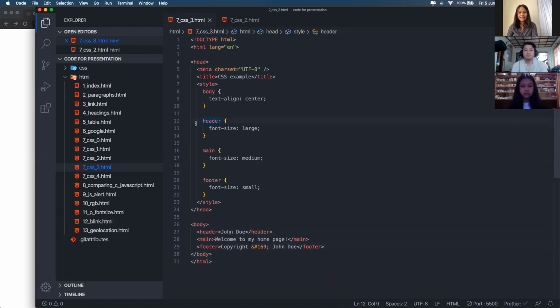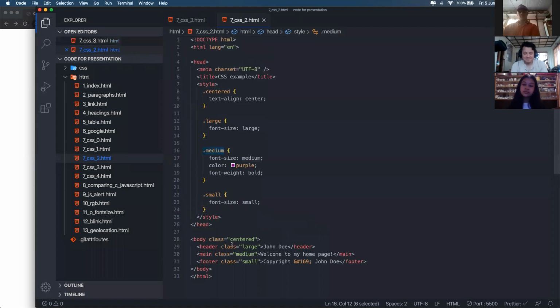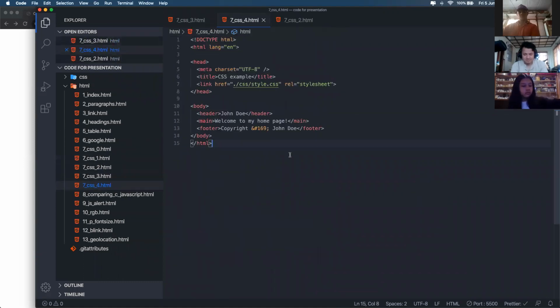In our header, if we want to apply styles directly, we can just specify header and apply the style. For instance, in this example, I have put font size to large. I haven't specified any class names, so I can directly style the tags by specifying the tag names here. This is a lot cleaner than this, right?